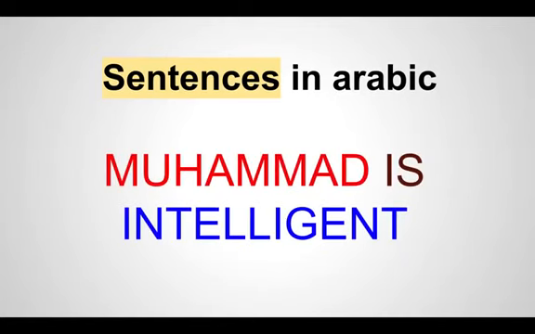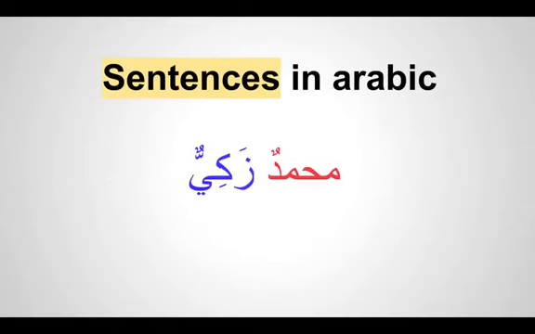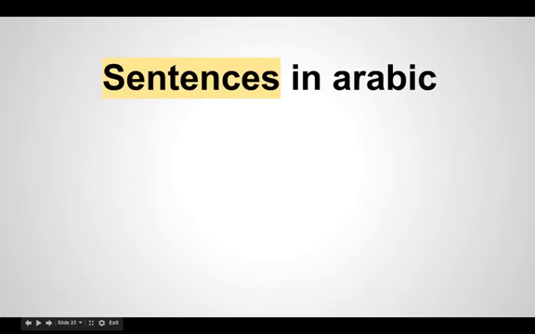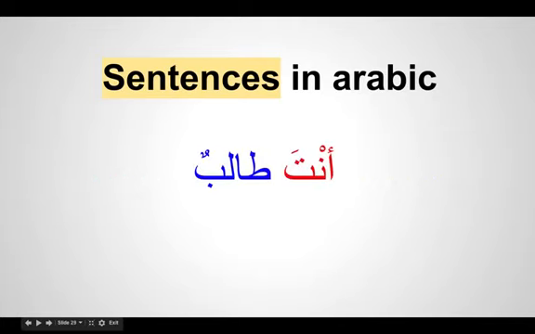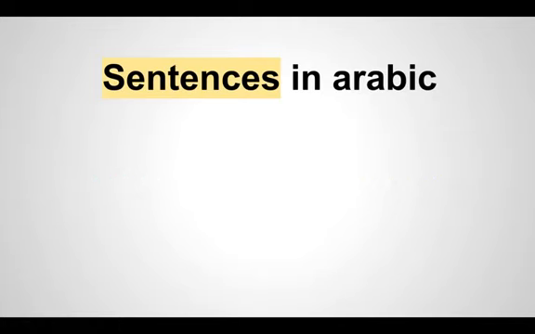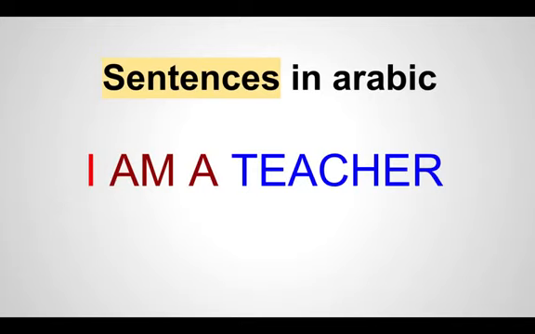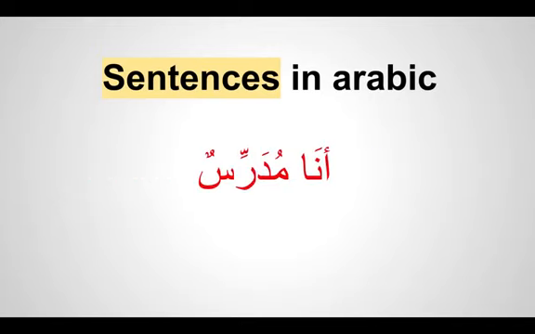If you look at these sentences, we can identify them. If I say Muhammad is intelligent, Muhammad is the subject of the sentence and we're giving some news about him: is intelligent. In Arabic we write Muhammadun Zakiyun. If I say you are a student, the you is the subject and we're giving news that you are a student: Anta talibun. If I say I am a teacher: ana mudarrisun.